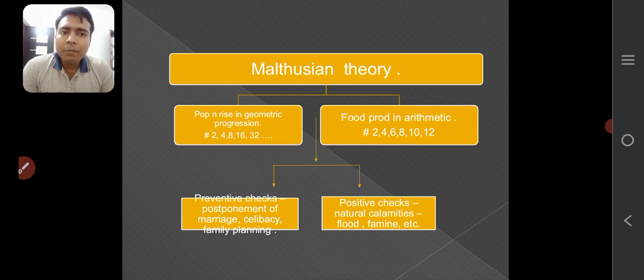Preventive check: postponement of marriage, celibacy, etc. has to be done. Family planning has to be done. Whereas positive check is when natural calamities are there, floods, etc. So if we want to avoid those unfavorable circumstances, then we must put some preventive checks. It means we must prevent that.